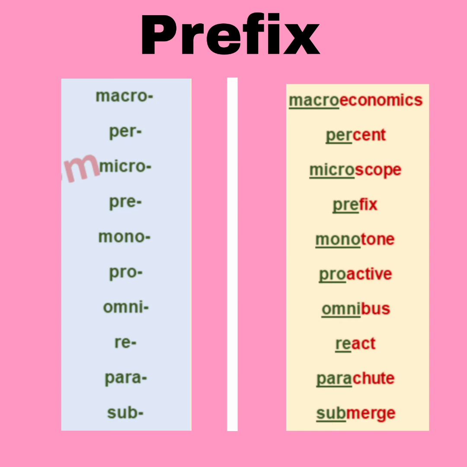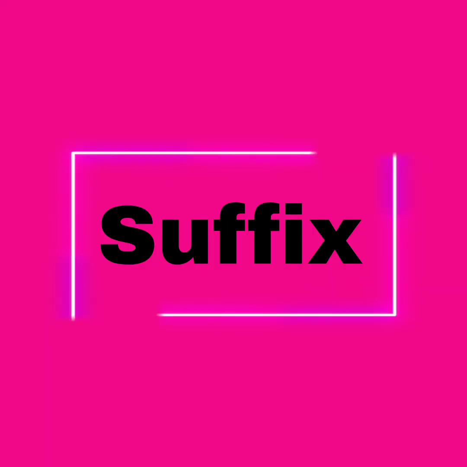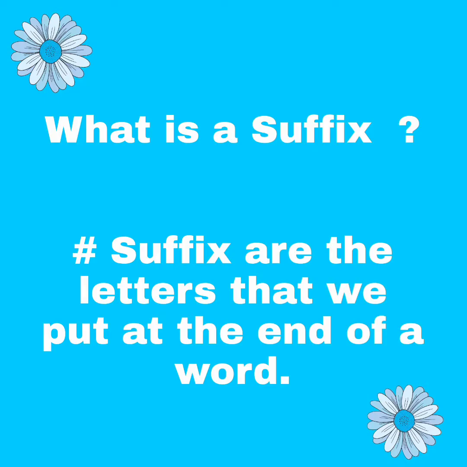So as you can see, a number of prefixes are there and you can use them with different words, and every time you will get a new word, but make sure that you are adding these letters at the beginning of the word. Now go with the next, that is the suffix. Now what is a suffix? This is the basic difference which I am going to tell you. Suffixes are the letters that we put at the end of the word.